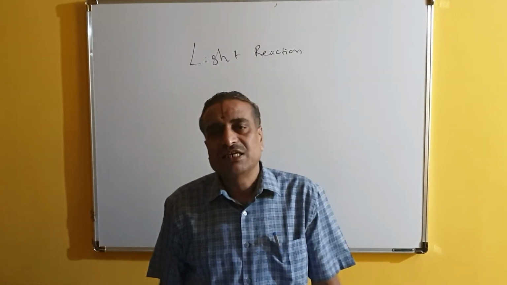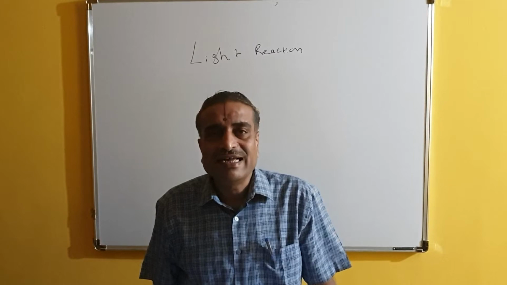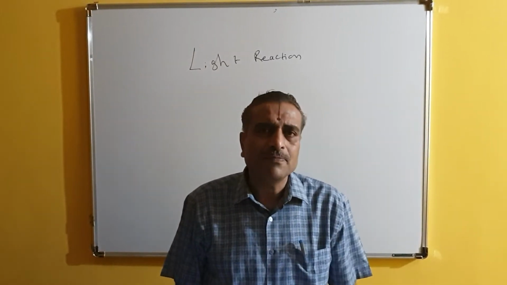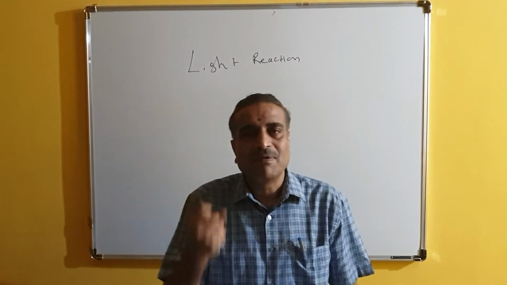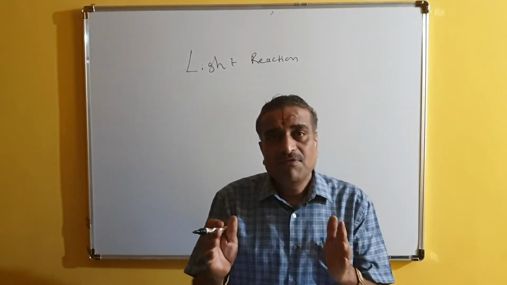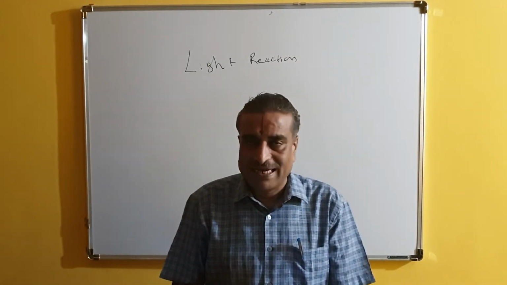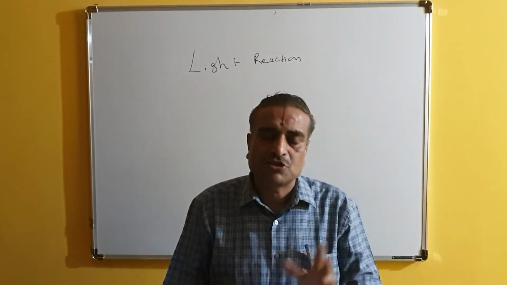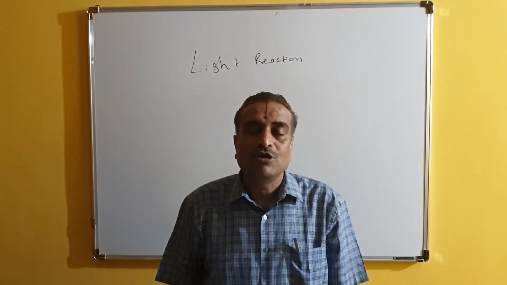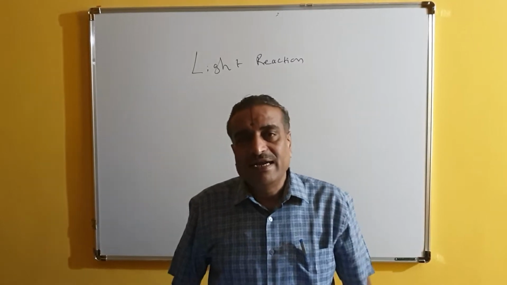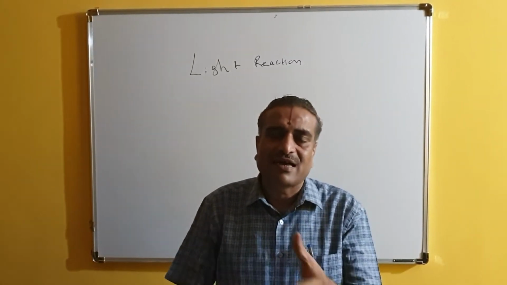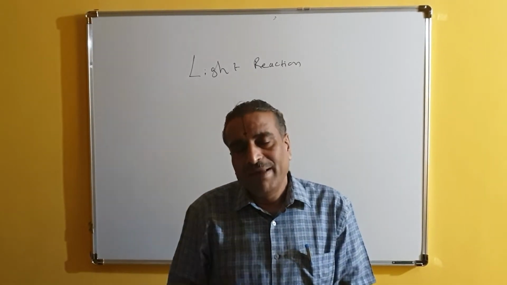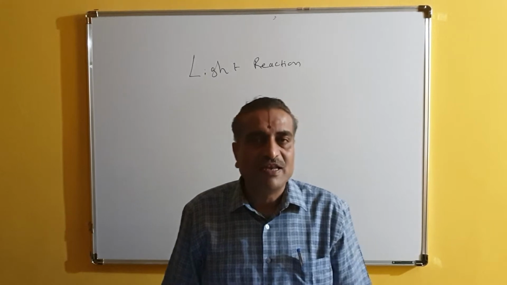The grana contains so many pigments, the chlorophylls and many other pigments also, and these pigments absorb light. As the pigment systems absorb light, the main pigment also gets the light, and the other antenna molecules absorb the light and transfer it to the trapping center or the main pigment, that is chlorophyll A.